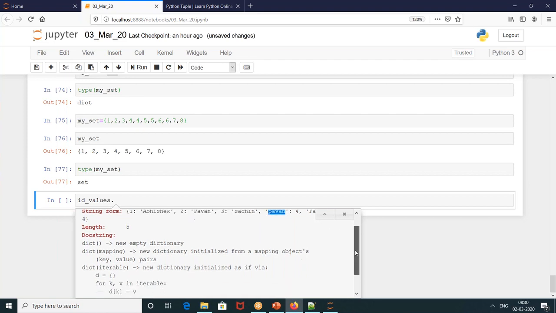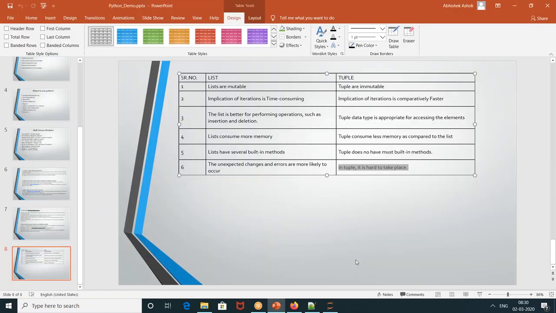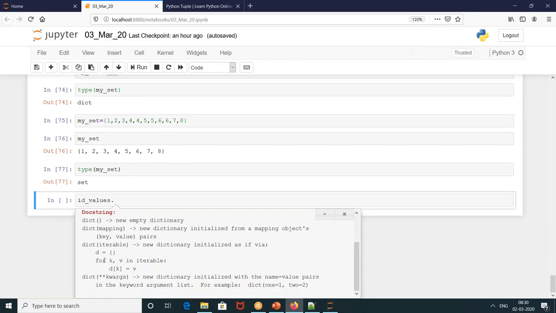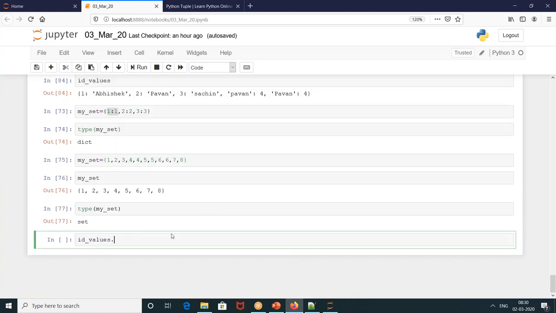It is telling this is a dictionary, with 1 Abhishek, 2 Pawan, 3 Sachin, 4 Pawan. Length of it is 5. The docstring says new empty dictionary. So it gives you everything, and then what a dictionary is, with K, V, iterable. It gives you the whole story about a dictionary, from the default Python. So you can read the docstring as well. Understood? It will come up when you press Shift Tab.